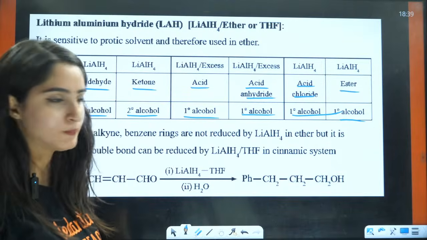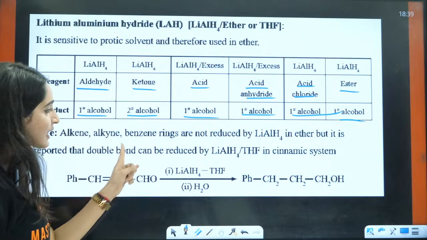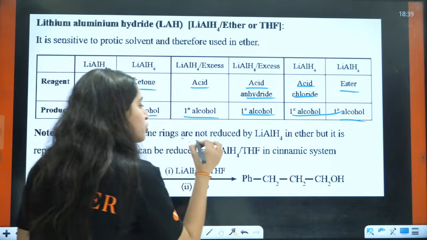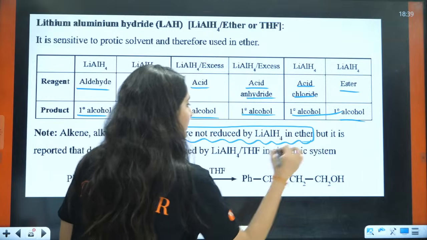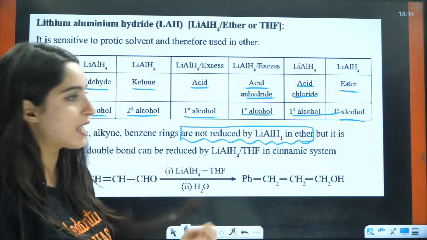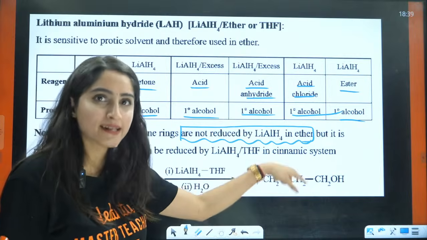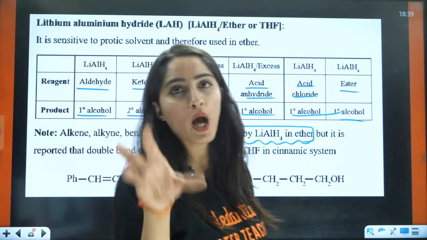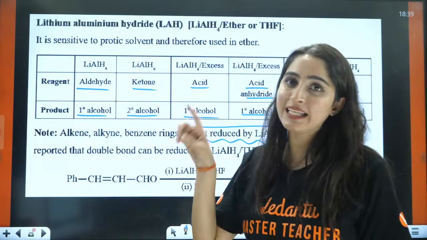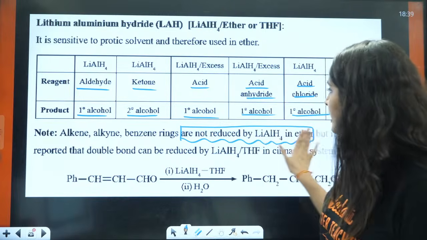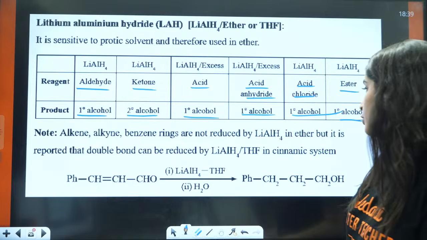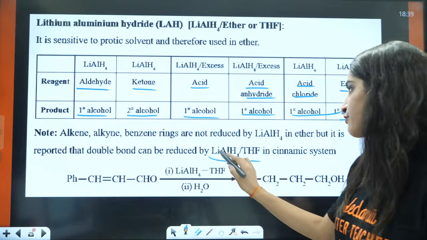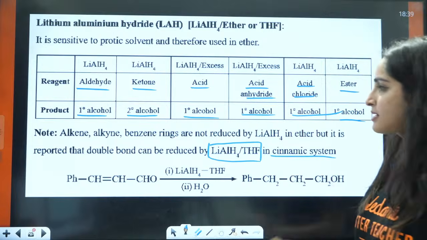1 degree alcohol, right? Alkene, alkyne, benzene rings are not reduced by LiAlH4, a very important line, but in ether. If you have lithium aluminium hydride in ether, then it will not be reduced. But it is reported that a double bond can be reduced by LiAlH4 in a cinnamic system, right?